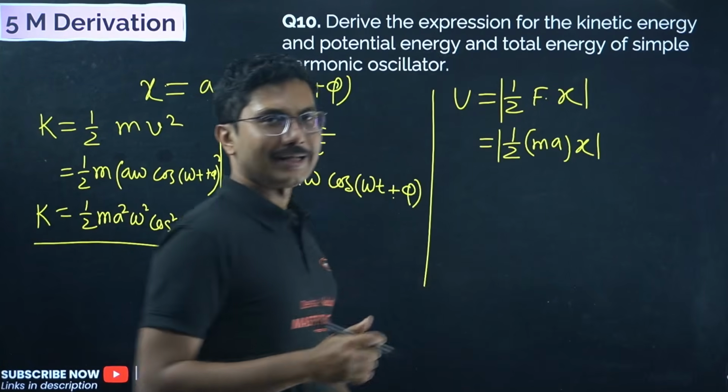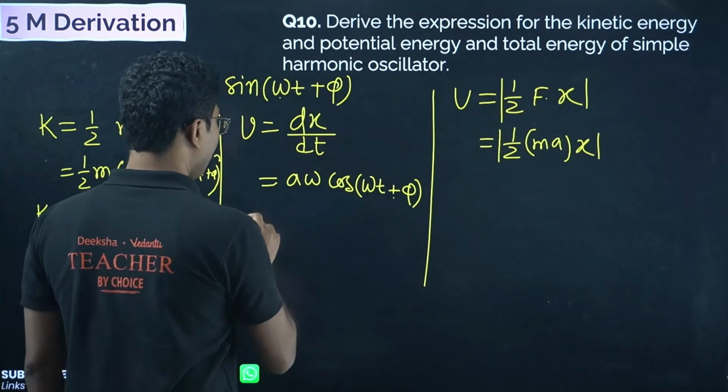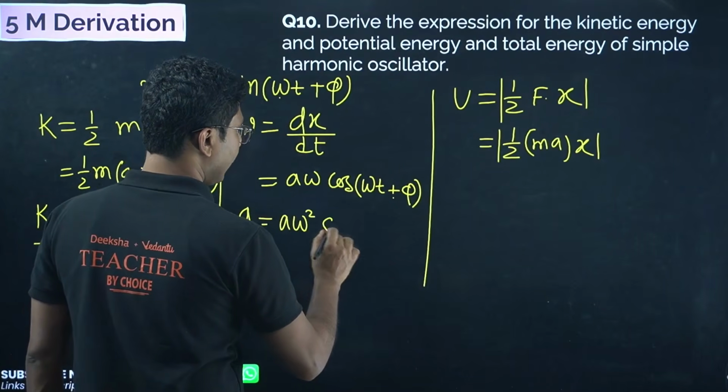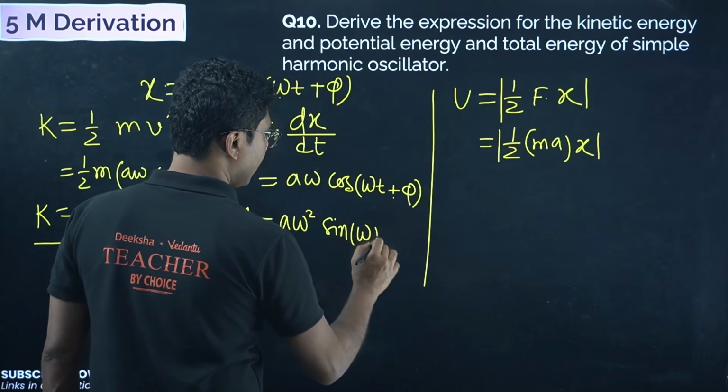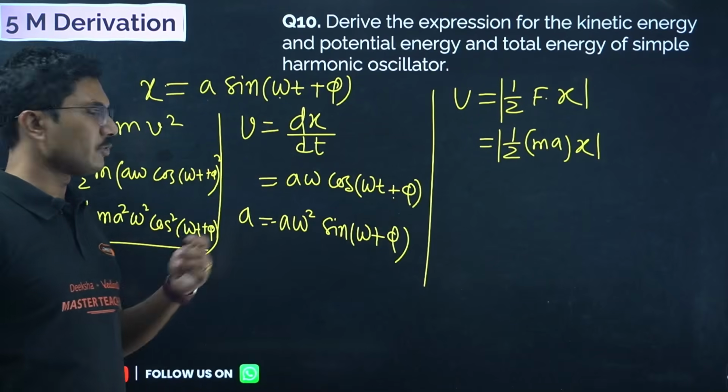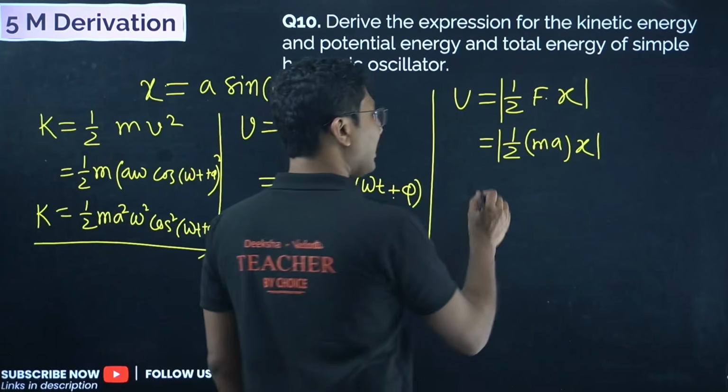Here we are obviously taking the magnitude. Generally acceleration comes to be negative. So acceleration is A omega square sine omega t plus phi, and there is a negative sign here. Same, differentiate this once more, you get this acceleration. You can remember it as well.